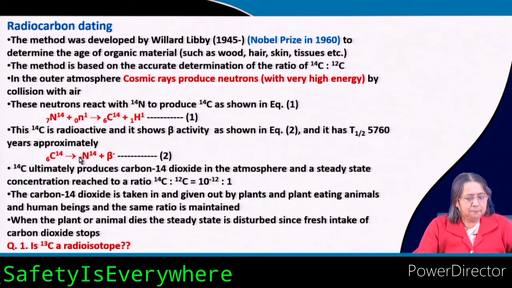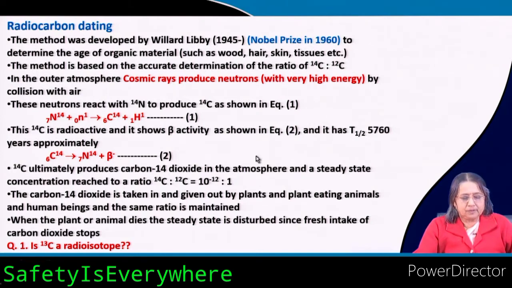Okay. So now what we have seen is that initially the neutron is produced by the cosmic rays in the outer atmosphere, then this neutron reacts with nitrogen to form carbon 14, which is radioactive, and this carbon 14 produces nitrogen 14 plus beta.